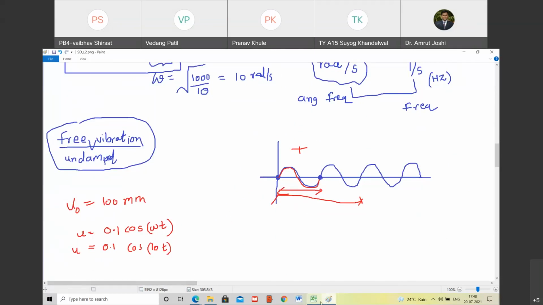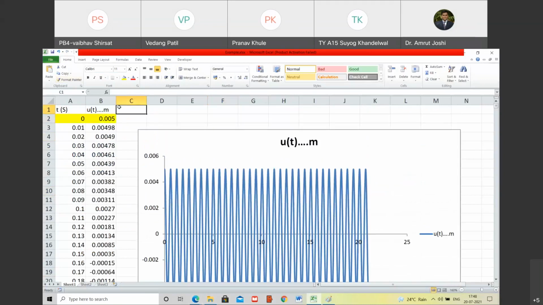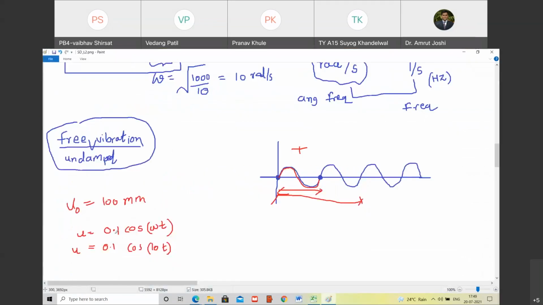Now let me plot this solution here alongside the earlier one. What is the solution? The second solution is u of t, when I change the value of u0. I think it is 0.01.